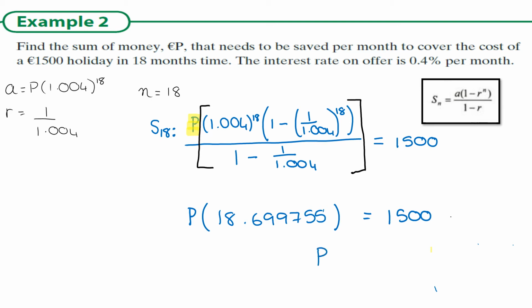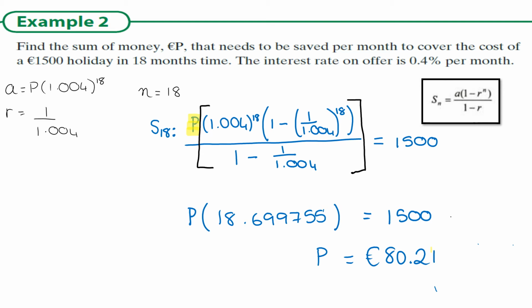Okay, now to get P on its own, we're going to divide both sides by what we have. So a quicker way to do that on the calculator is type in 1500, divide by, and then use the answer button. So that's ANS. On Casio, it's quite an obvious button. So I just put the answer, it's 80.21.